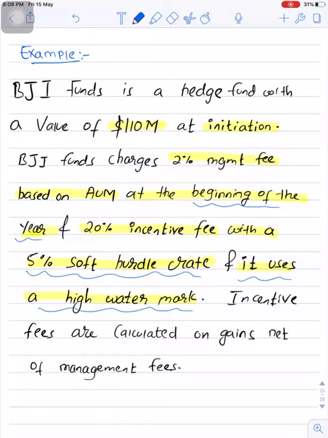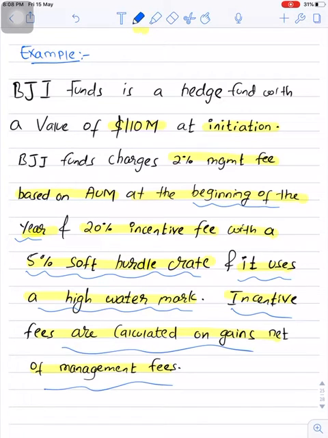Incentive fees are calculated on gains net of management fees. So to calculate incentive fees, you need to subtract the management fee from the ending balance, and then you have to calculate the incentive fee. So again, this is also important for you to remember.